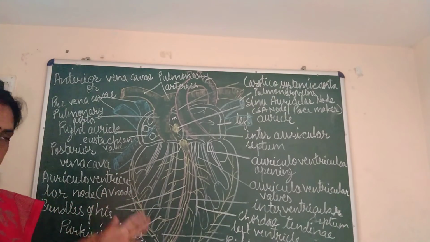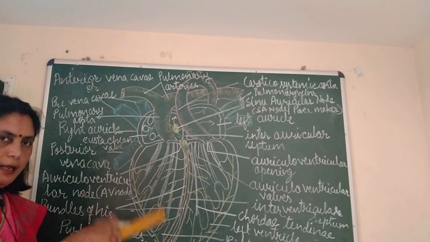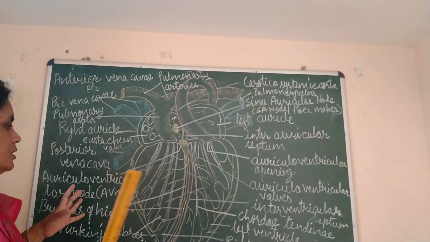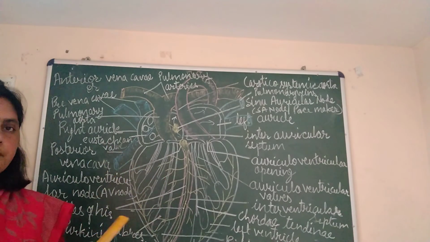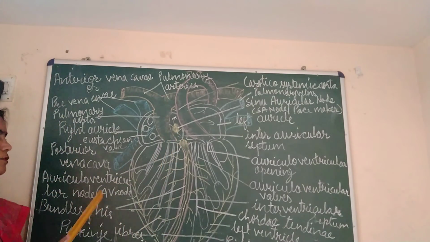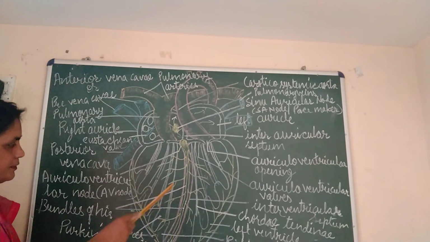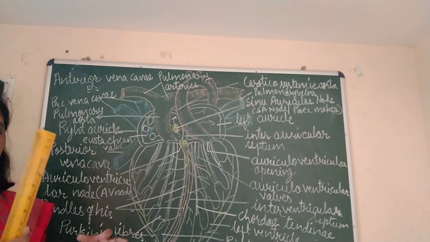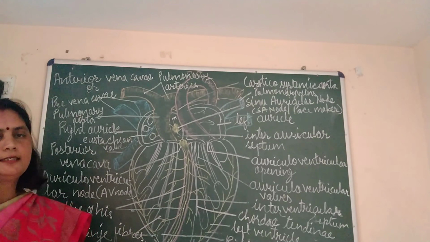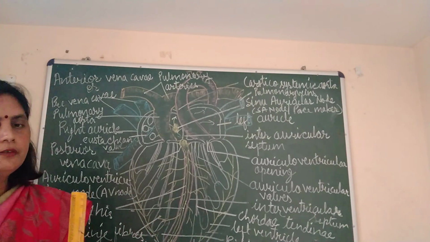When all this is done, what happens after that? Now the auricles are empty and the ventricles are full of blood. When the ventricles are full of blood, a wave of contraction arises from the auriculoventricular node, that is the AV node, and immediately through the bundles of His and Purkinje fibers, this wave of contraction spreads into all the walls of the ventricles, and both ventricles contract with pressure.